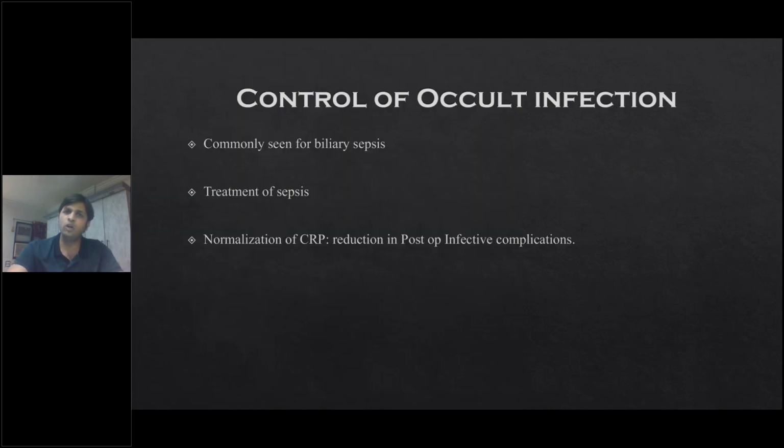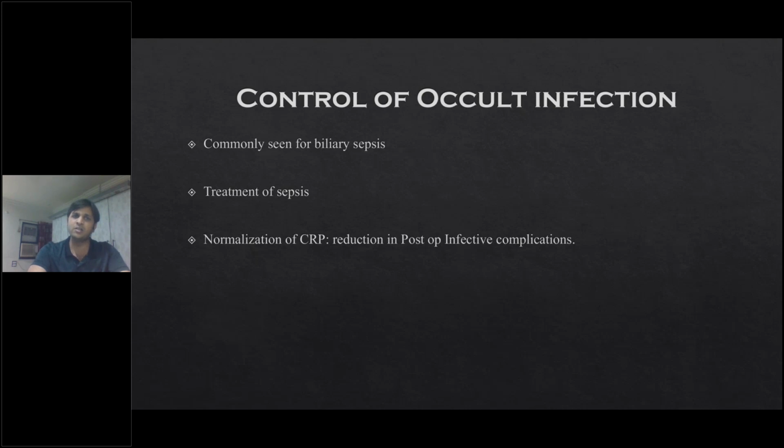The second is control of infection. After that we have to see whether the patient is having any occult infections or not. Normally those patients who are electively operated are usually not infected, but those patients who are at high risk of infection, like those who have biliary stasis or are stented patients, we commonly see, me being a GI surgeon, patients who are stented for biliary complications or biliary tumors, pancreatic tumors.